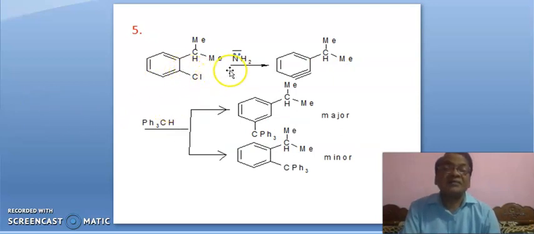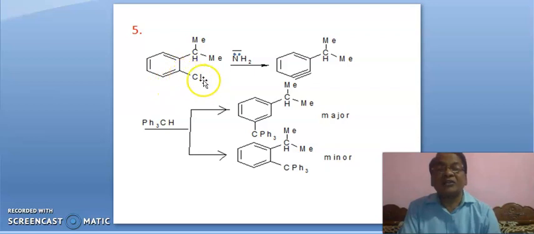Here, if this substrate is heated with amide ion, this hydrogen is abstracted by that amide ion. Because hydrogen from here and chlorine from here will be removed, leading to this. There is no hydrogen here, therefore the only option is this, that hydrogen from here is removed, leading to this benzyne.